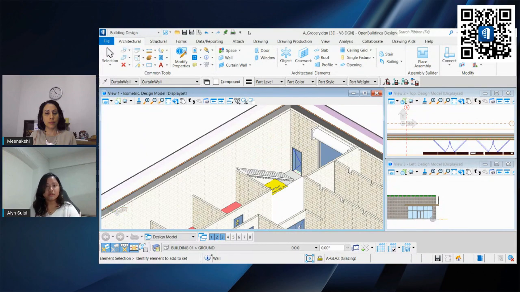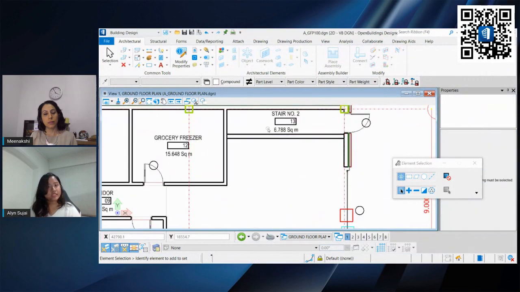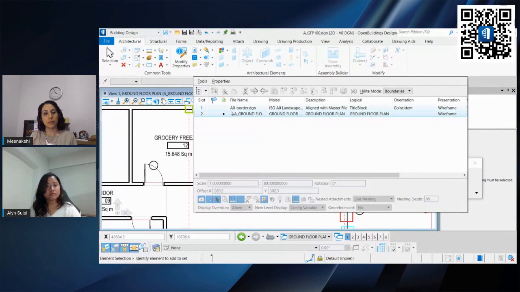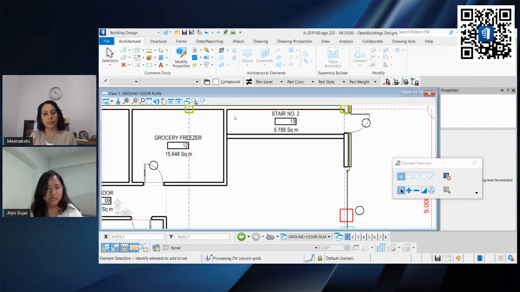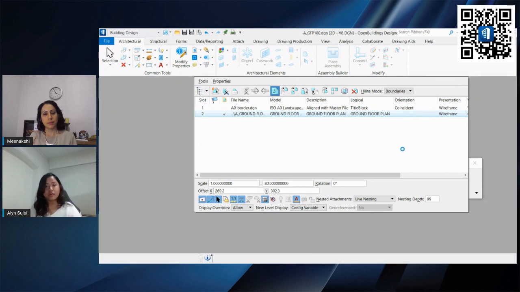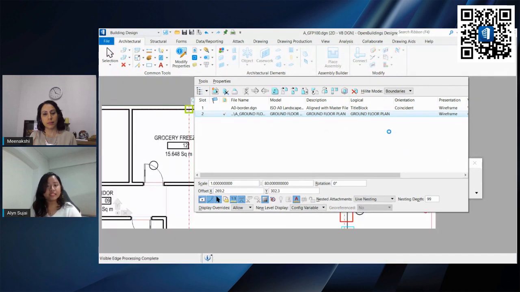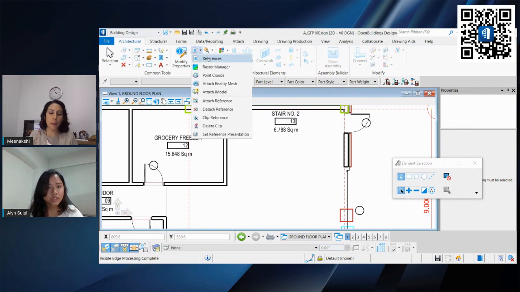I've removed it. What we can do is I'll just move it to one side. In this file, I can just refresh it. Give me a second. I'll deactivate this and I will refresh the model. Remember we had a wall right here. After I refresh the model, it would reflect that it has been modified. See?